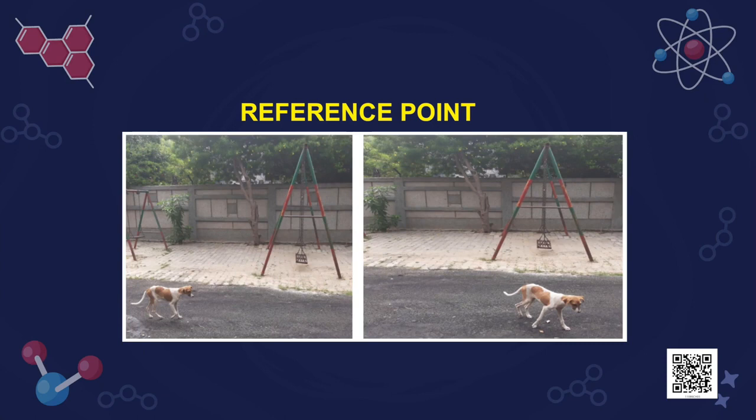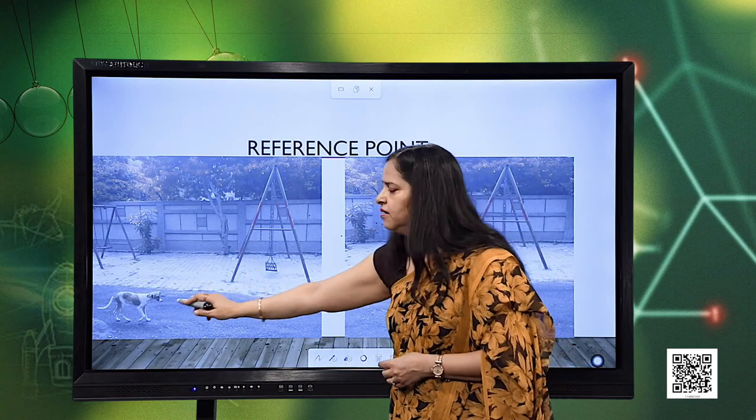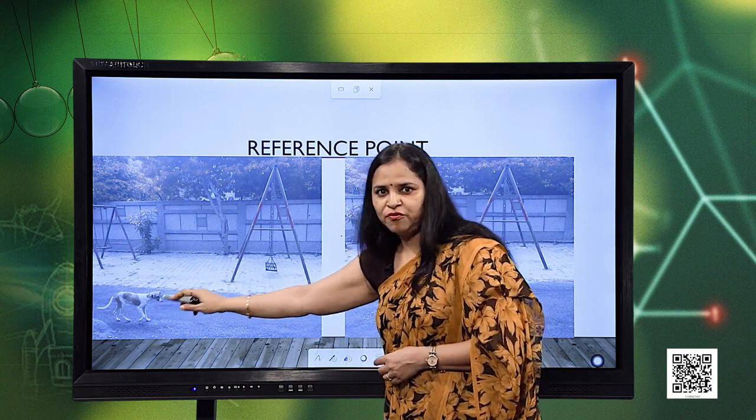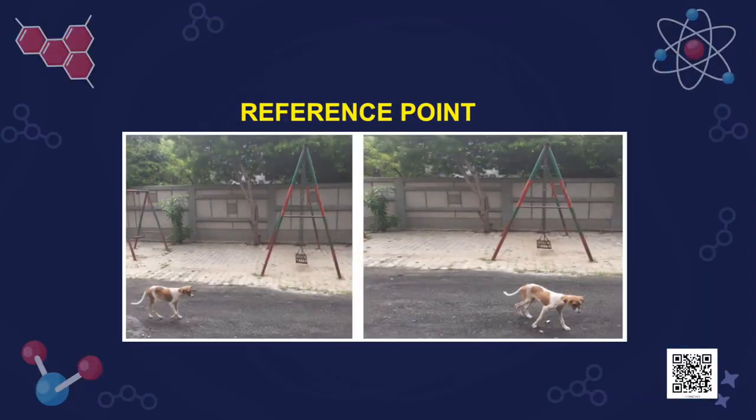Now, look at another situation. Here, I have taken the same example, but now just compare the two pictures. Here, the position of the dog with respect to the swing in this figure is towards the left. Now, look at the other picture.